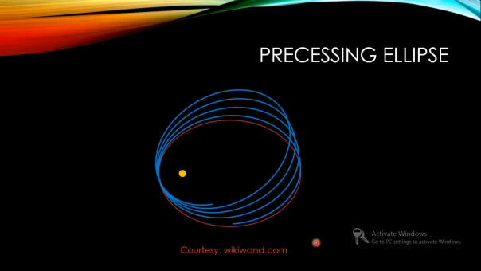Precessing means, when we spin a top, its tip keeps rotating around, right? Moving around, right? Similarly, the ellipse will be rotating or moving, but instead of rotating, precessing is the correct word. So we'll end up with this. Hope you have understood the Sommerfeld atom model, and we'll discuss more about this in our next class.